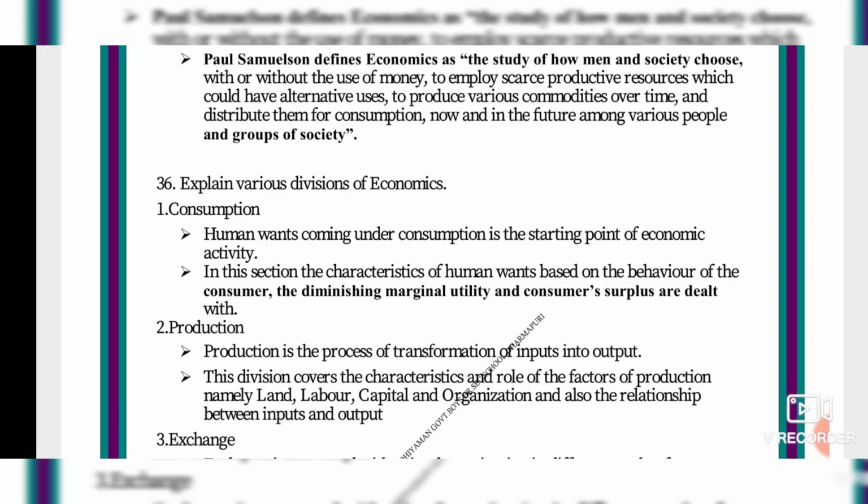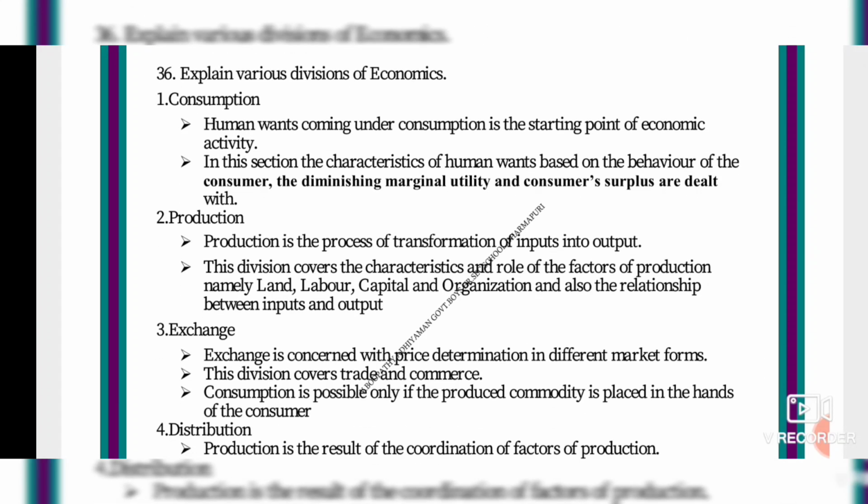For example, clothes, cosmetics, mobiles, electrical gadgets, laptops, everything. So when a consumer needs a product, the producer starts producing. And next one is exchange. It has been distributed among the wholesaler, retailer and the shopkeeper. Then the consumer goes and buys in the shop. This is called distribution. But how are you buying and selling? It is by the exchange of money, isn't it? So first I will explain about consumption.